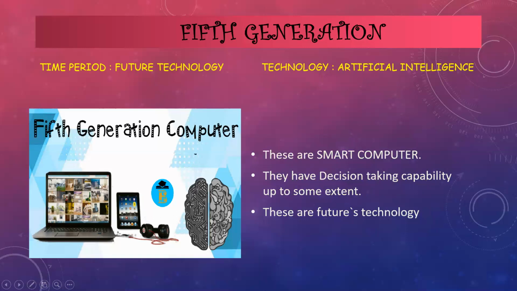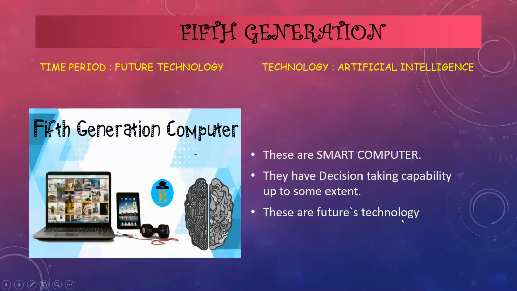That means these computers can take decisions by themselves to a large extent. They take decisions up to some extent. Today's generation computers are not taking decisions. Have you seen a computer decide anything? Whatever instruction we give the computer, the computer just follows it, right? But in fifth generation computers, they start taking decisions to some extent also. So these are the future technology.